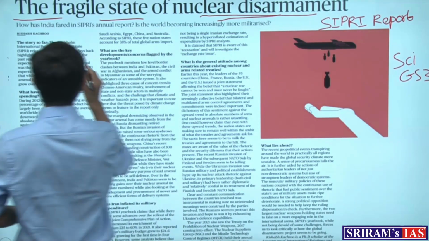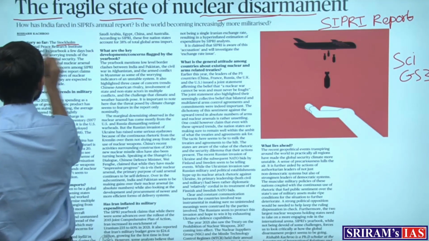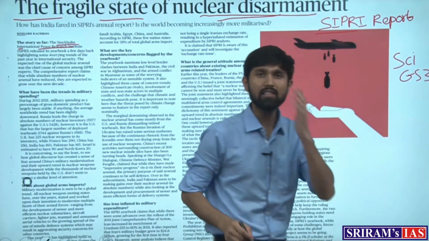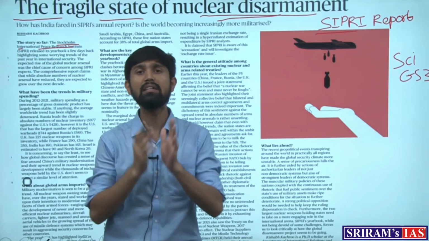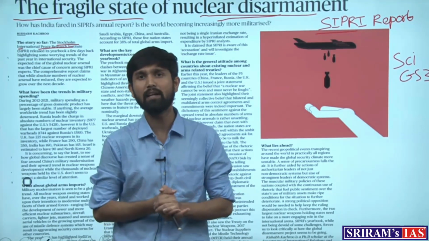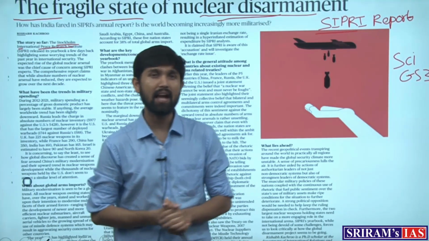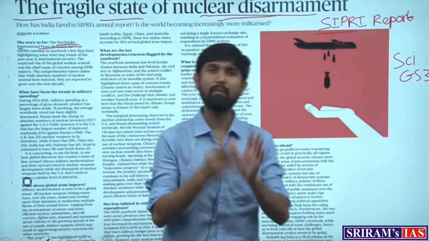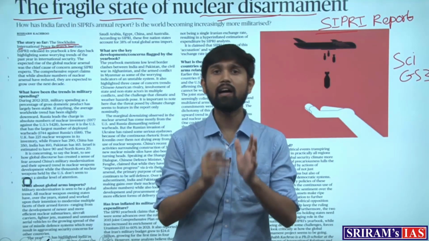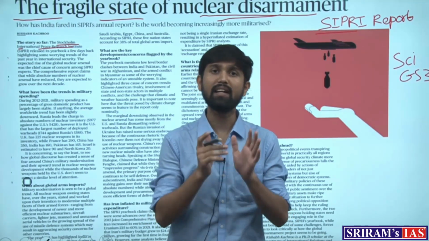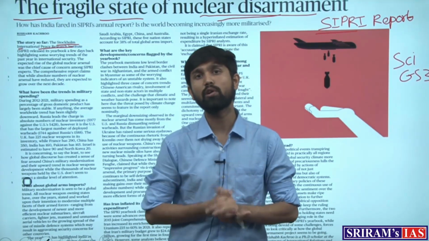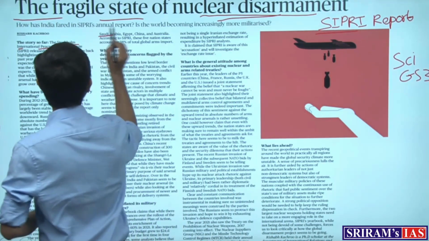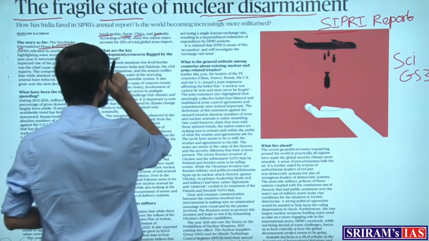Now, the SIPRI report, or Stockholm International Peace Research Institute, is an organization which does research with respect to the military or defense expenditure which various countries make. It has recently released its yearbook on military expenditure, and it has proclaimed that India is the highest importer of arms among all the countries, followed by Saudi Arabia, Egypt, China, and Australia.